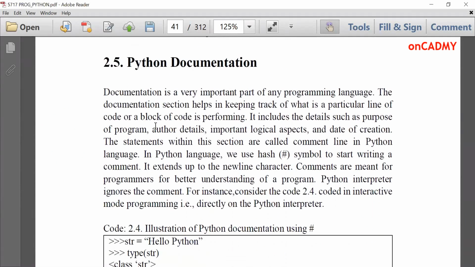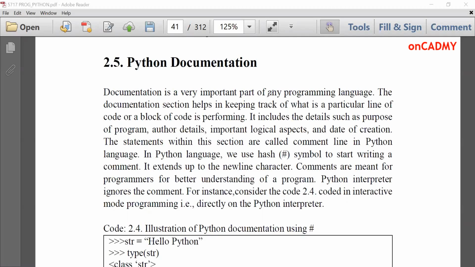Next is, now we'll discuss Python documentation. What is documentation? Documentation means to mark or write certain notes along with your programming code in order to understand it on a later date, because if we open the code, we can see it, or by reading from the documentation, we can judge what this particular line of code is performing.